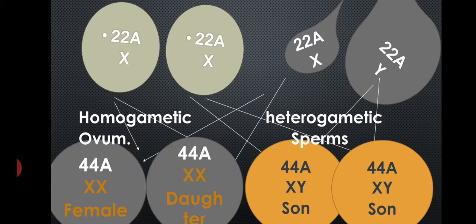That means the ova are similar. Whichever ovum fuses with the sperm, if a sperm containing the X chromosome fuses with the ovum, then a daughter will be produced, and if a sperm containing Y fuses with the ovum, then a son will be produced.